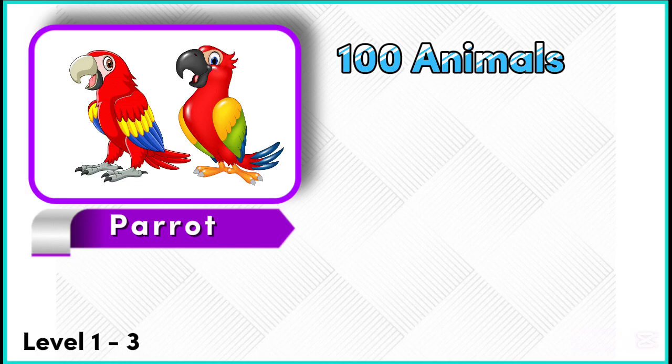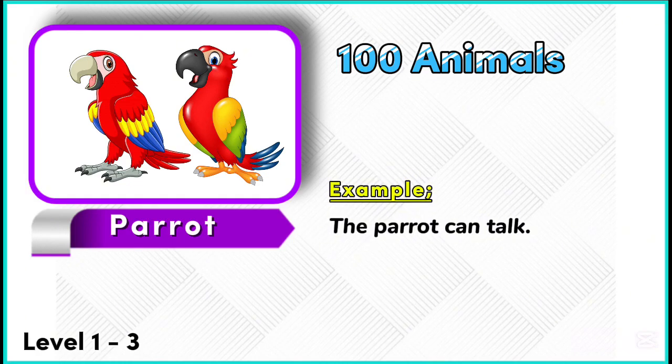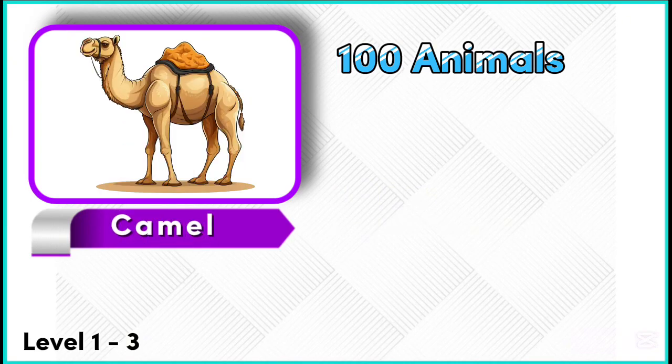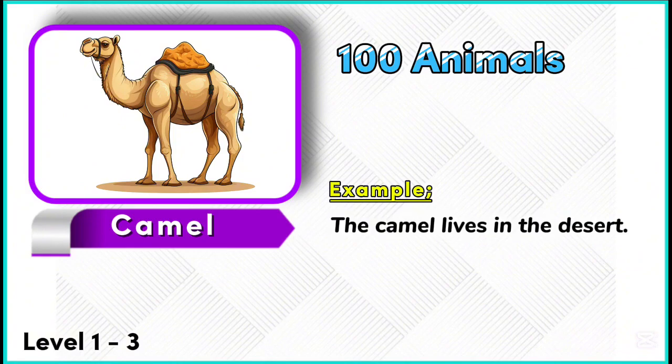Example. The parrot can talk. Camel. Example. The camel lives in the desert.